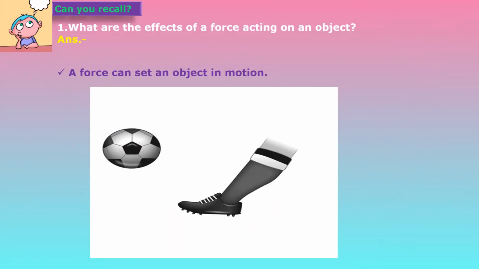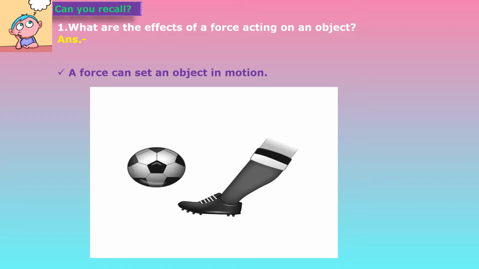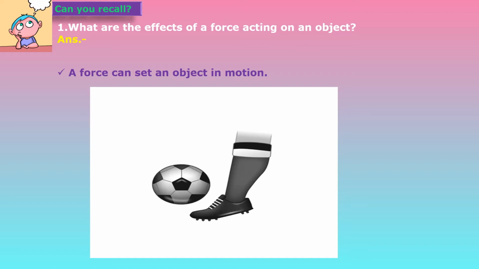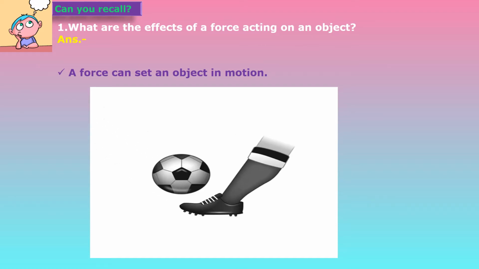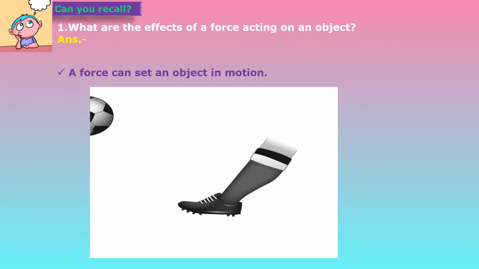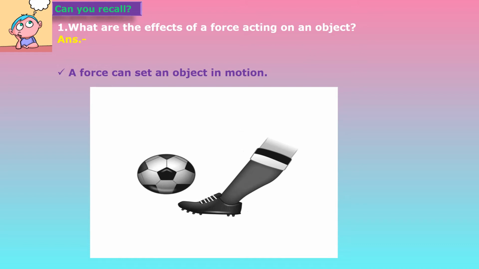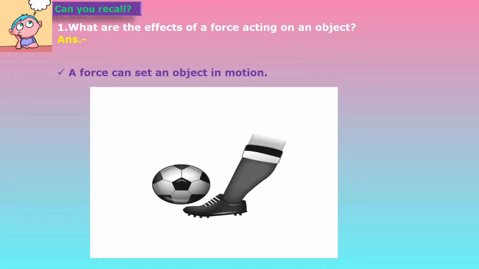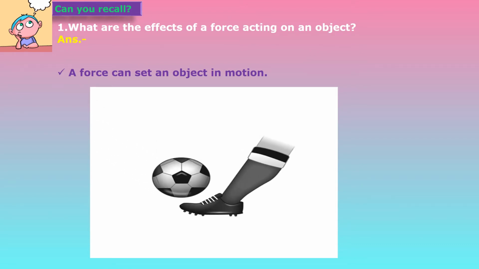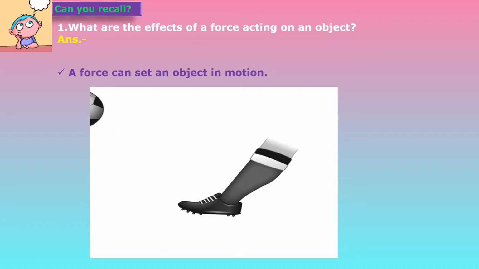Now, before going to start with the chapter, let us see first of all which we have learned in the previous standard based on the chapter gravitation. So, let us recall all those things. First question, what are the effects of a force acting on an object? So, there are many effects of force acting on an object. First effect is a force can set an object in motion.